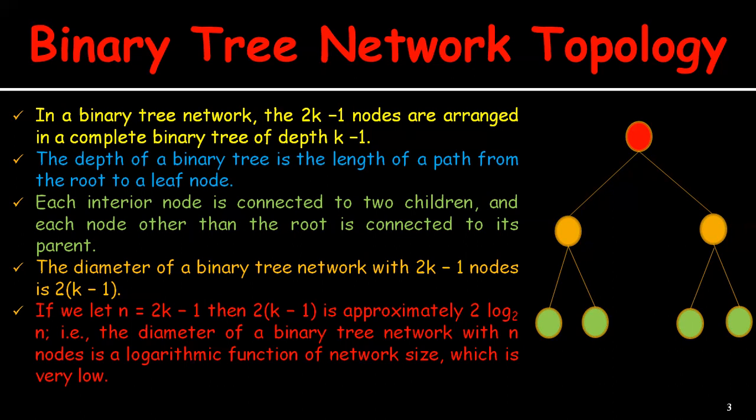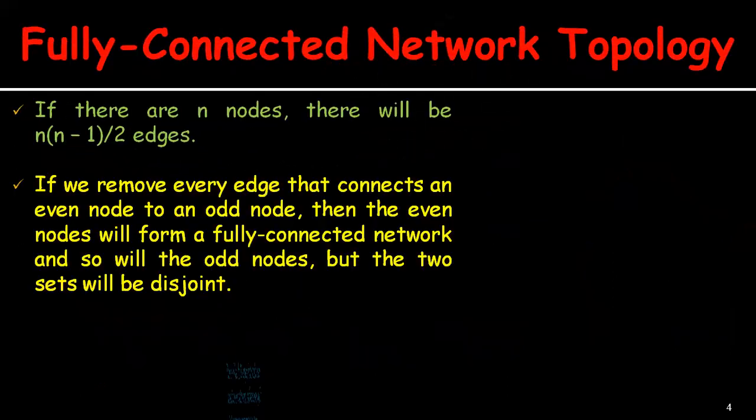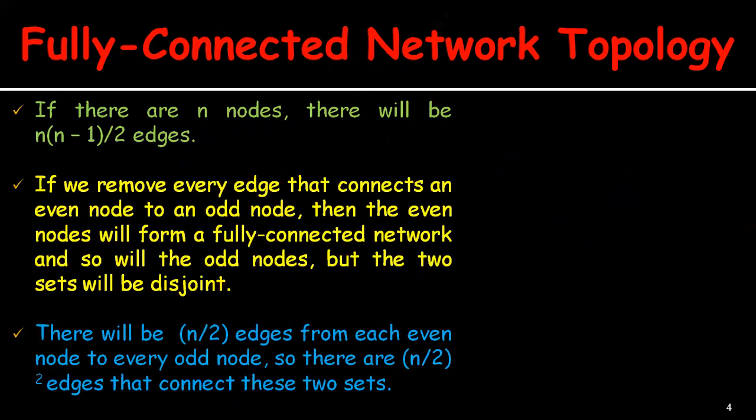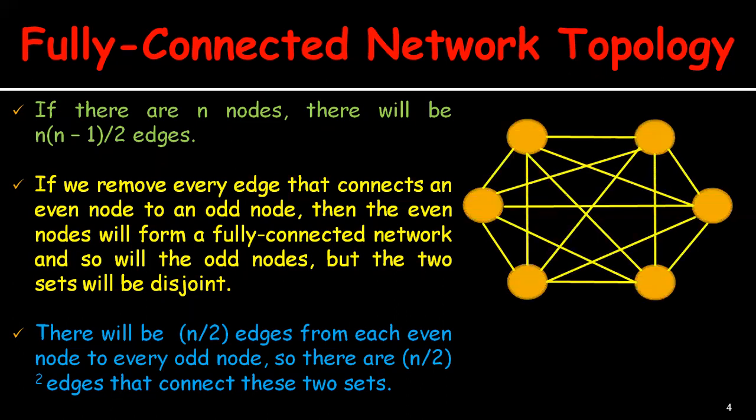So here the maximum edge length is an increasing function of the number of nodes. Now coming to the fully connected network topology. In a fully connected network topology, every node is connected to every other node, which we can see in this particular figure. So here, if there are n nodes, then there will be n into n minus 1 over 2 edges.